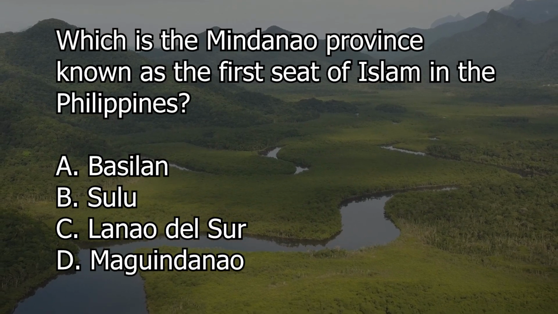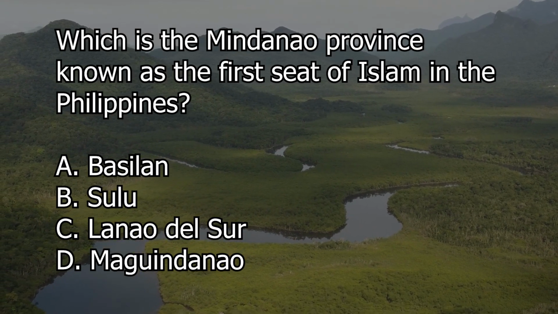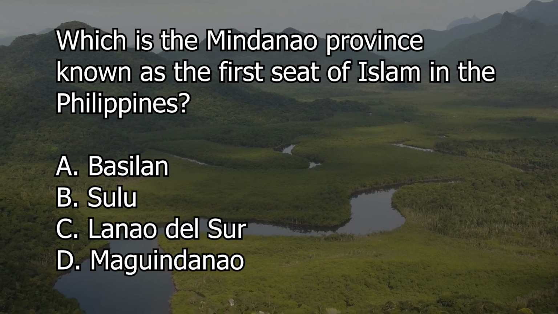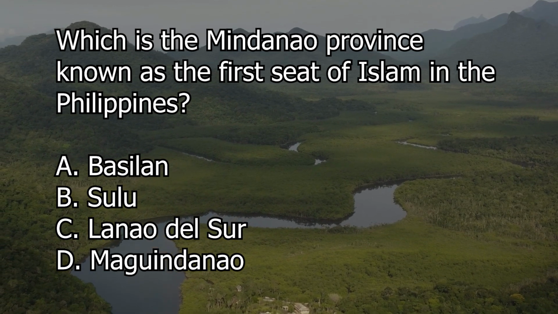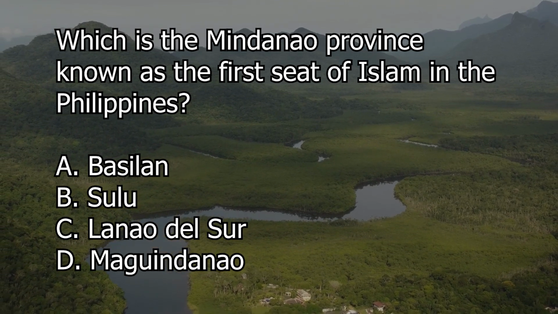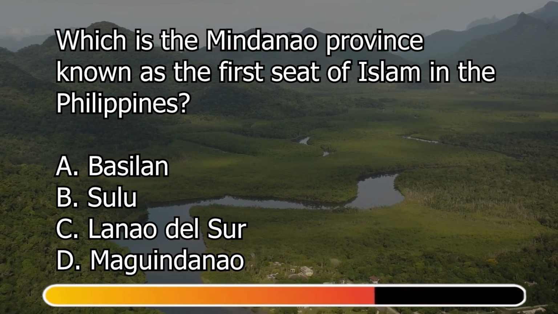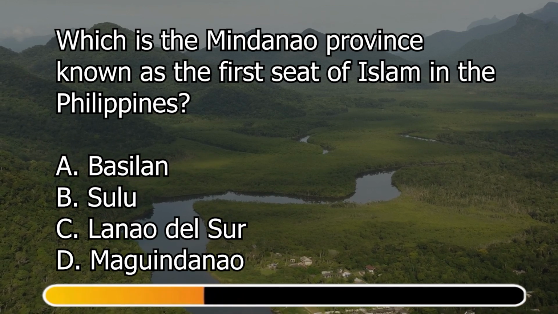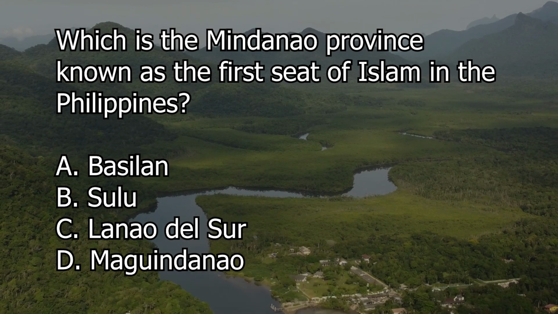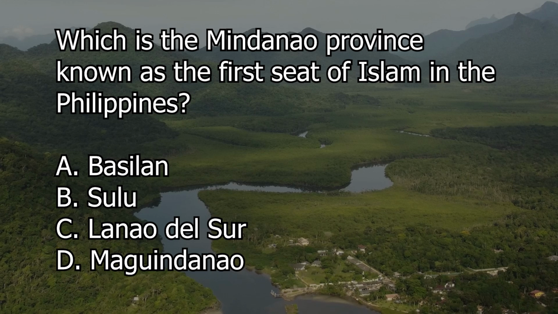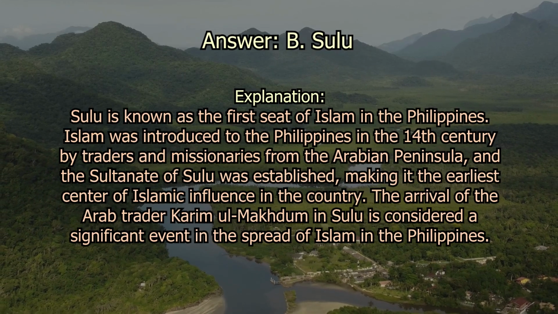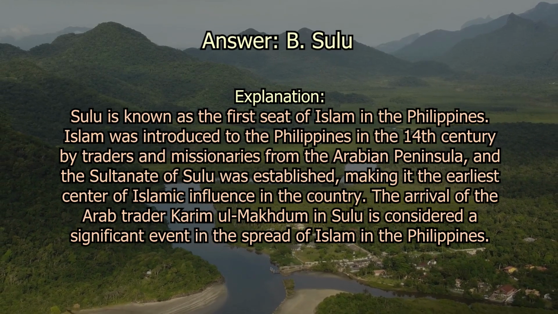Which is the Mindanao province known as the first seat of Islam in the Philippines? Letter A Basilan, letter B Sulu, letter C Lanao del Sur, letter D Maguindanao. The correct answer is letter B Sulu. Sulu is known as the first seat of Islam in the Philippines.